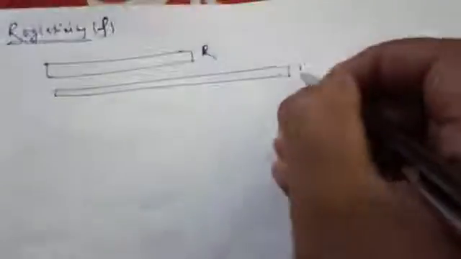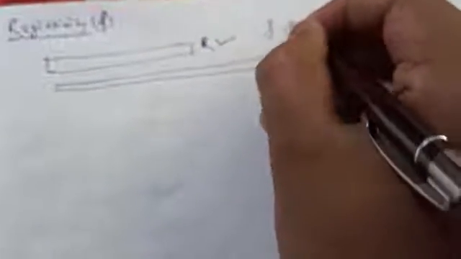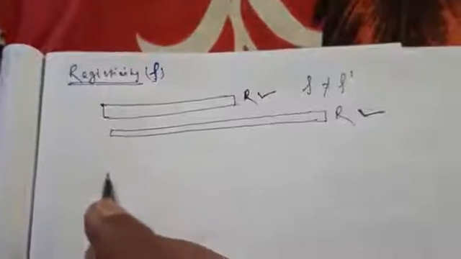Understand? That means, suppose you take this wire. Here the resistance is the same. If we increase the length, the resistance will remain the same, but the resistivity will differ. This is the same wire, we just expand it or increase the length. Here the resistance will remain the same, but the resistivity will change. Then first of all, on which factors will the resistivity depend?